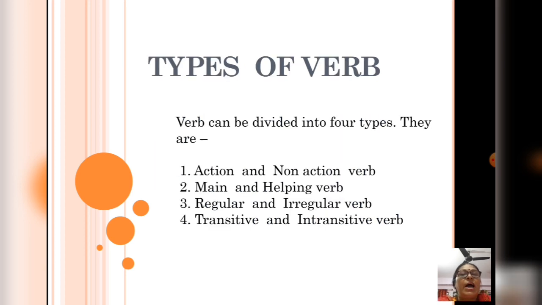Now we will see types of verb. Verb can be divided into four types. They are number 1, action and non-action verb. Second, main verb and helping verb. Third, regular and irregular verb. And fourth, transitive and intransitive verb. Now in this session, we will focus mainly on transitive and intransitive verb.